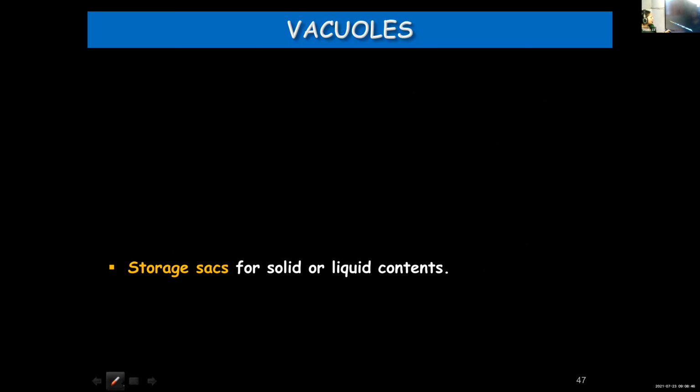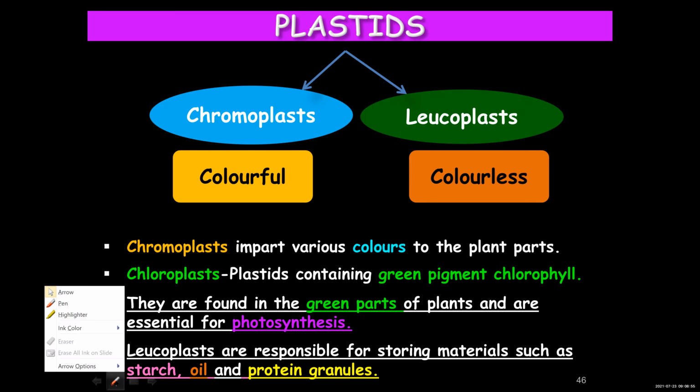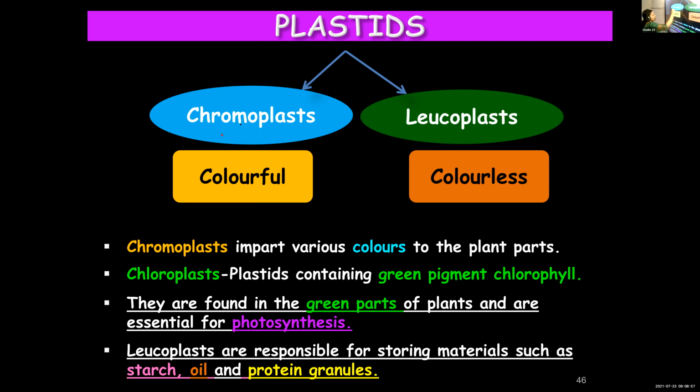We learned about types of plastids. Broadly, you can classify them into chromoplast and leucoplast. Chromoplasts are colorful and leucoplasts are colorless. At the same time, we have chloroplast also, which contain green pigment.